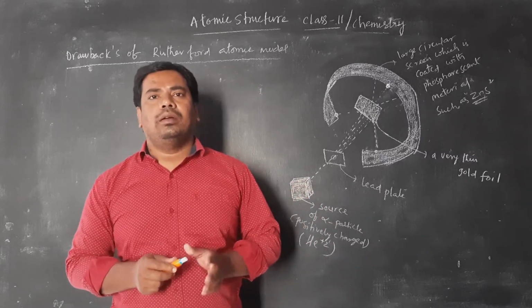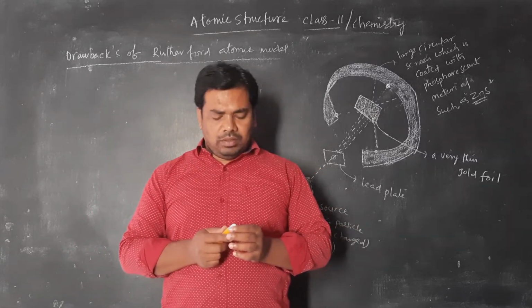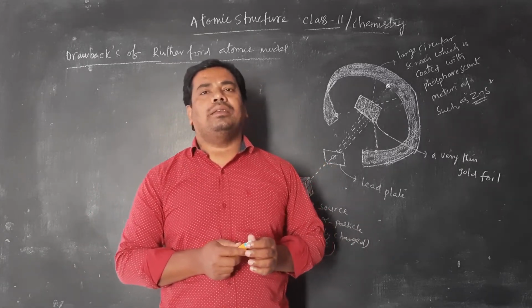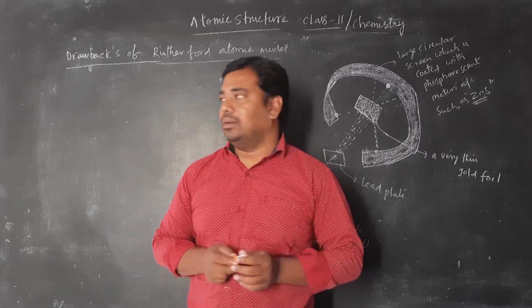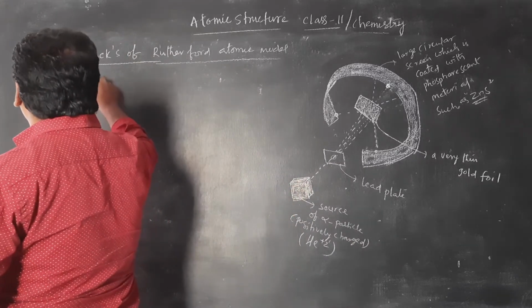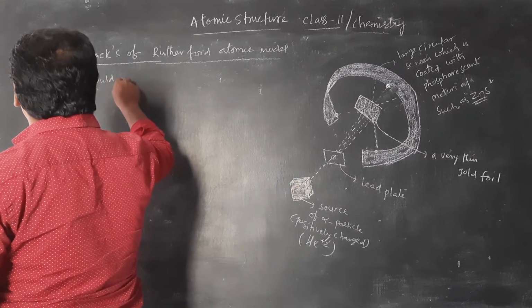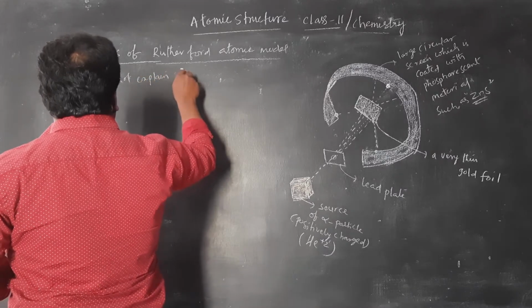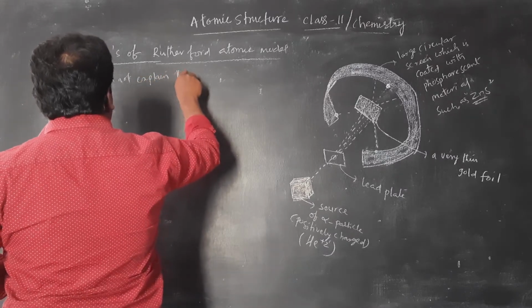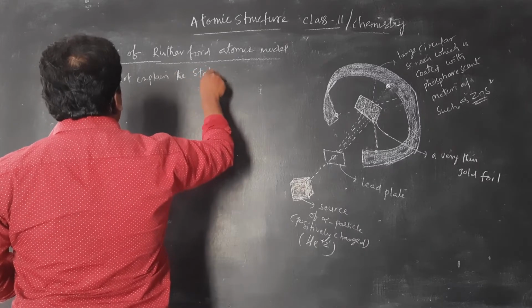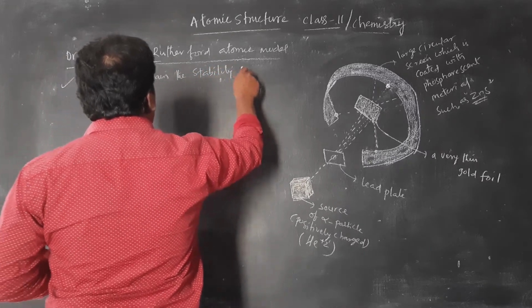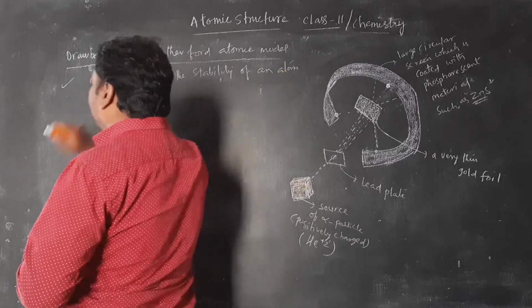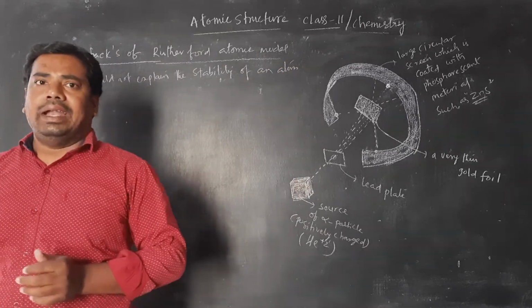Rutherford atomic model. The Rutherford atomic model could not explain the stability of an atom. So, this is the drawback of the Rutherford model of an atom.